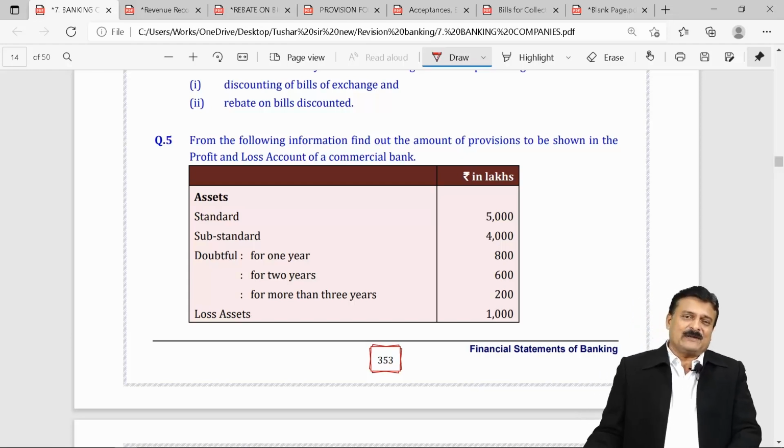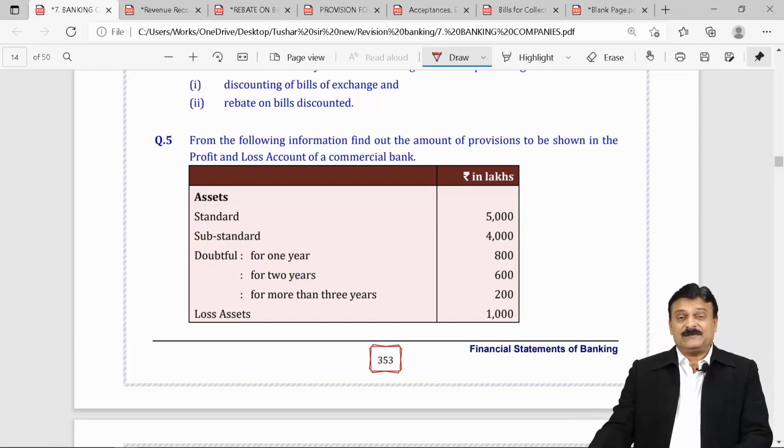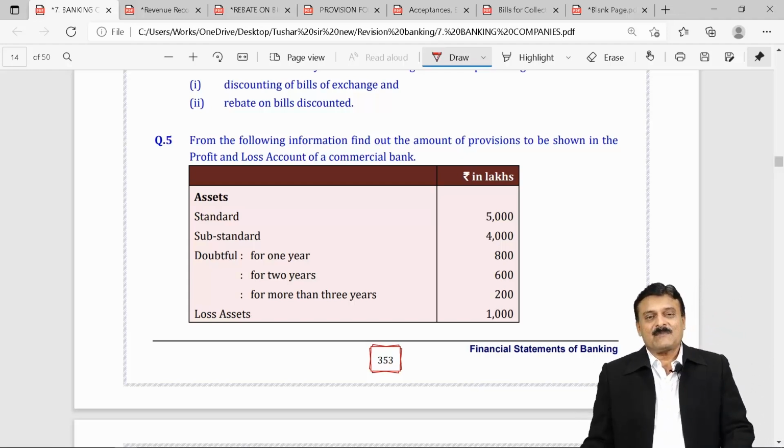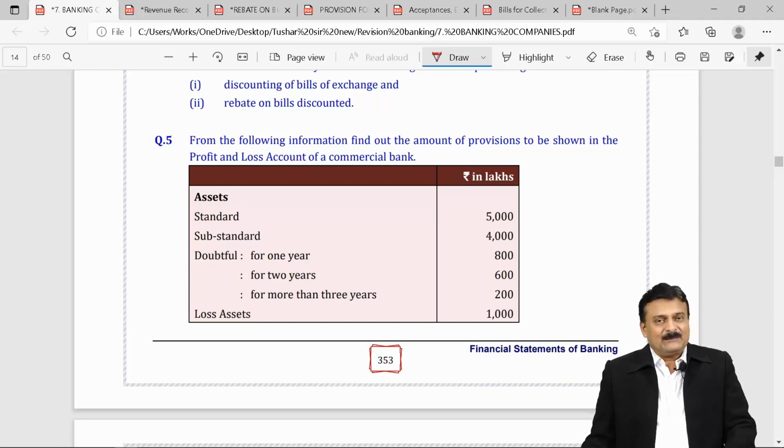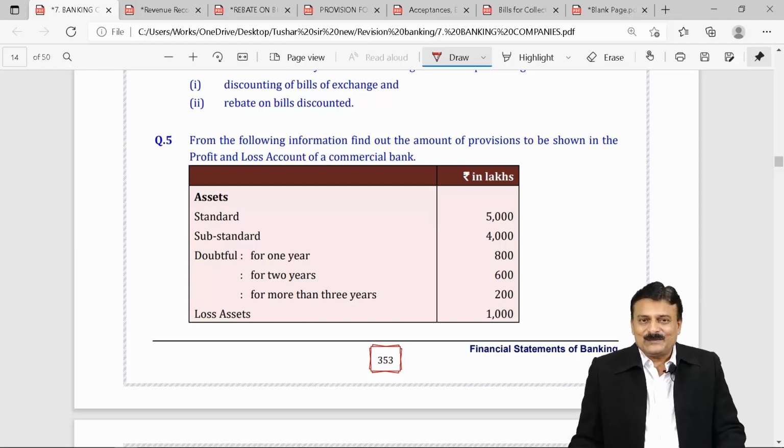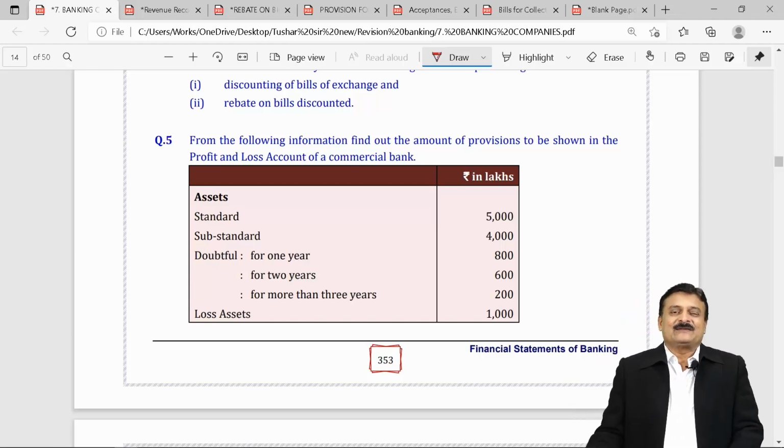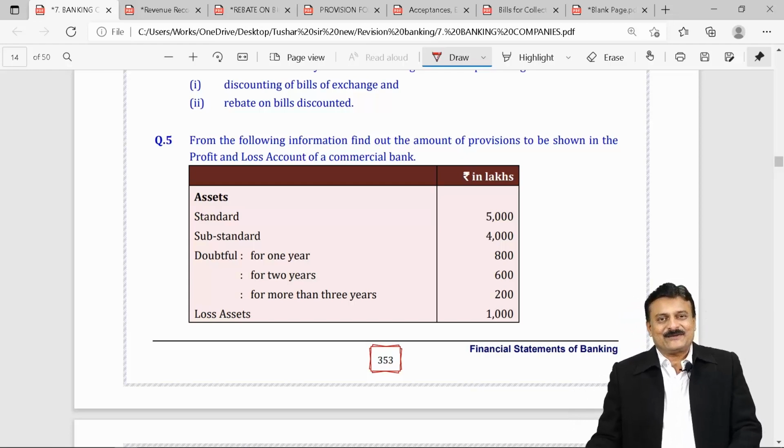First, for the purpose of calculation of provision for loss, the guidelines of RBI suggest some different percentages. You have to remember those percentages, and as I told you at the beginning of this video, these percentages are likely to change.